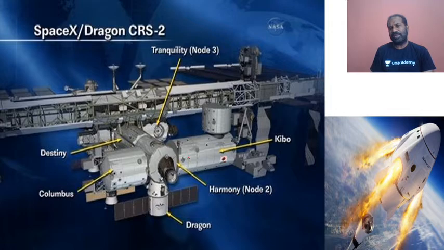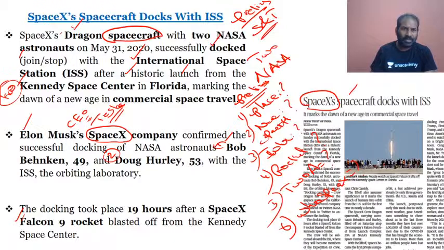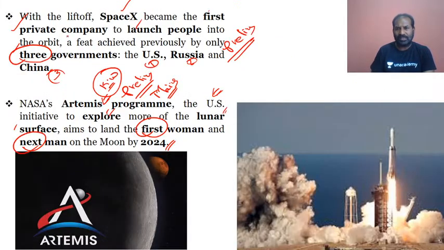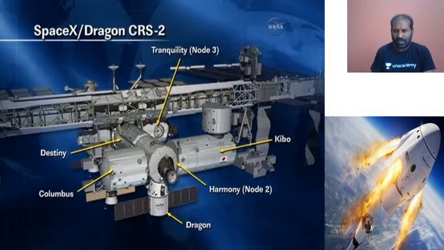I have taken this for the benefit of the civil servant aspirants who are watching my video or this session. So as I said, the SpaceX Dragon spacecraft. The name of the spacecraft is Dragon and the rocket is Falcon. And this is SpaceX.